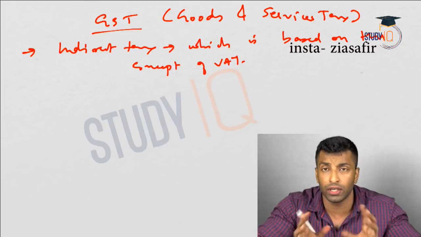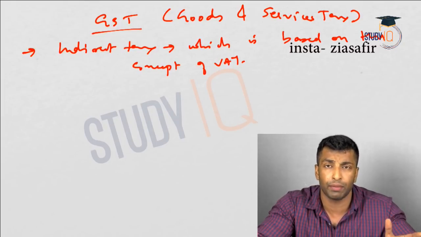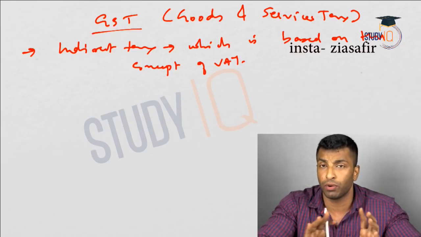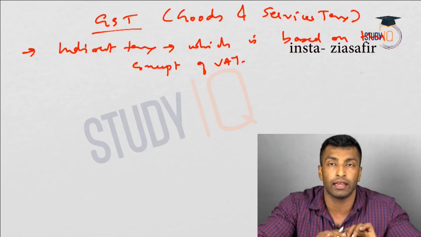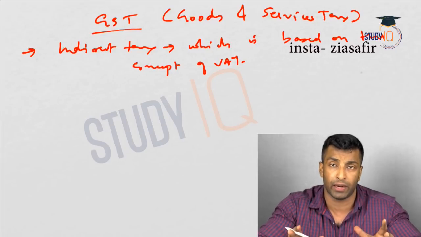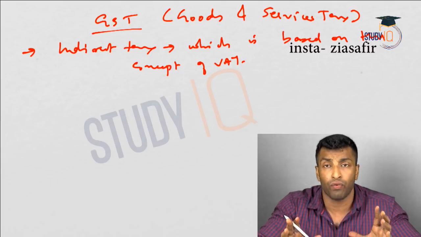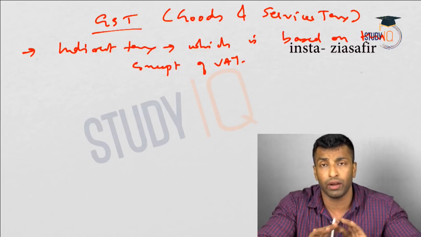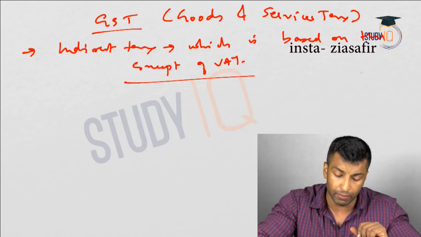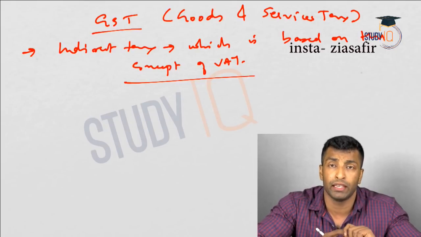If you remember, I have drawn the table in case of actual VAT, and I have explained the table in the previous video. I've also talked about what is actually happening in the case of modified VAT, that is MODVAT. I have taken the same table and explained it, and the difference between MODVAT, which is practically possible, and VAT, which is an ideal concept. Okay, so everything is discussed. So here also it is based on the concept of VAT. The practical implementation of VAT is actually what you can see in case of GST.